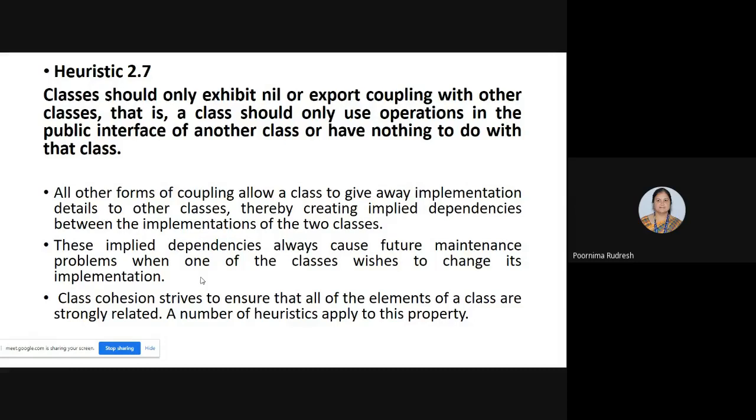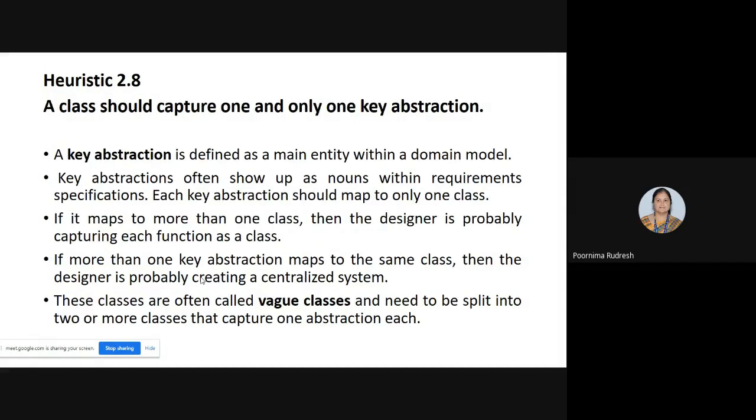Okay, next we'll move on to heuristic 2.8. Heuristic 2.8 says that a class should capture one and only key abstraction. So first you need to know what a key abstraction is. A key abstraction is defined as a main entity within a domain model.